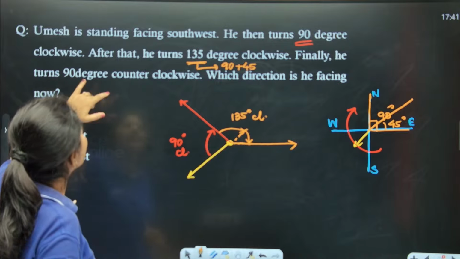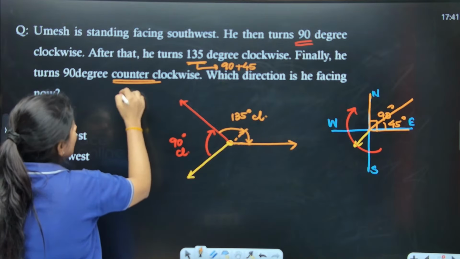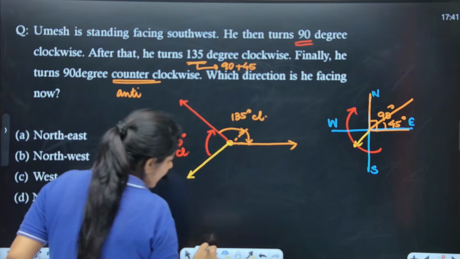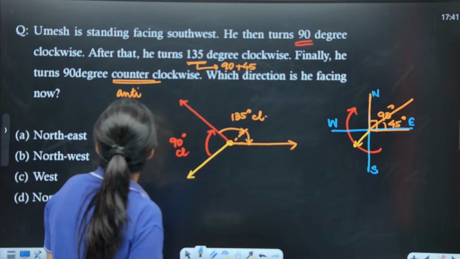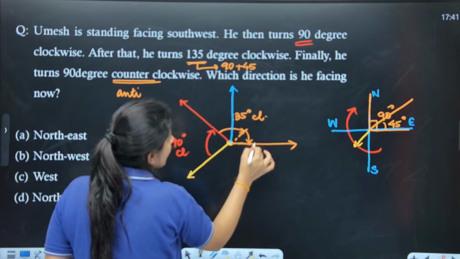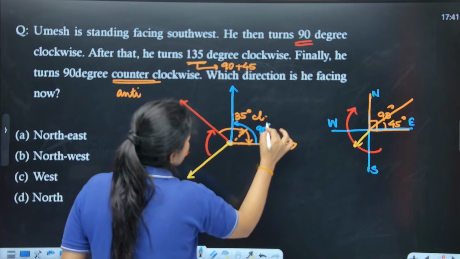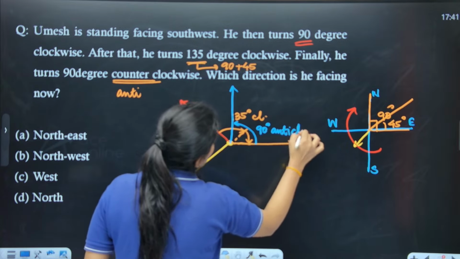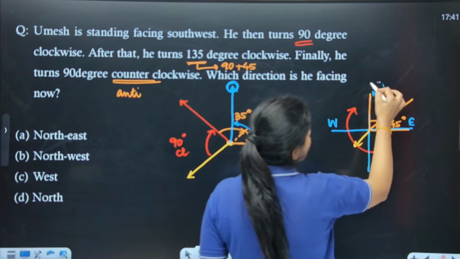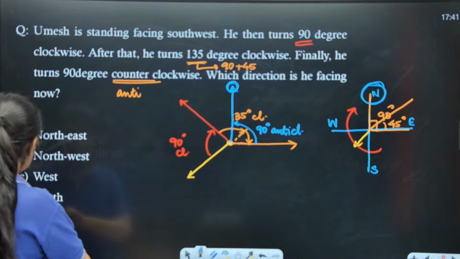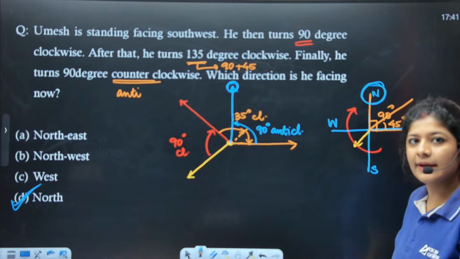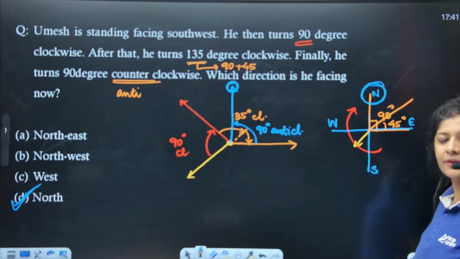Finally, he turns 90-degree counterclockwise. Counterclockwise, that means anti-clockwise, right? Okay. Now, how much distance we need to cover? Again 90-degree. So this is 45 and this should be again 90-degree anti-clockwise, right? Now this is the final position of Umesh and this direction is nothing but the north one. That means option number D is the correct one. Option number D is the correct one, right? Very good, Parakshit. Very good, Shiva.